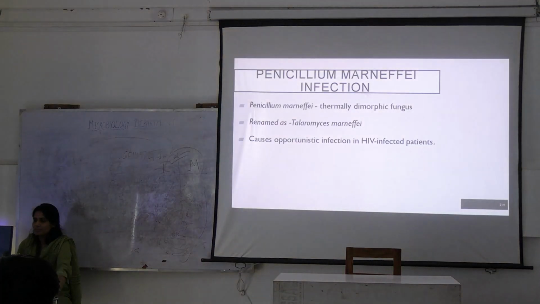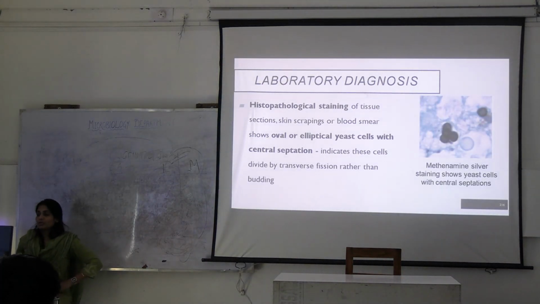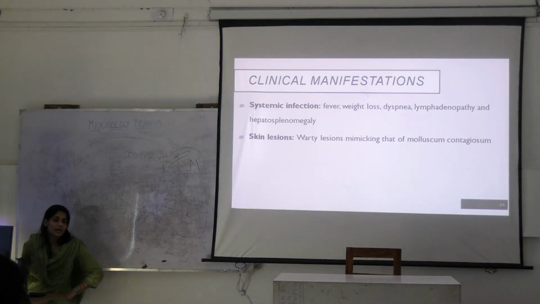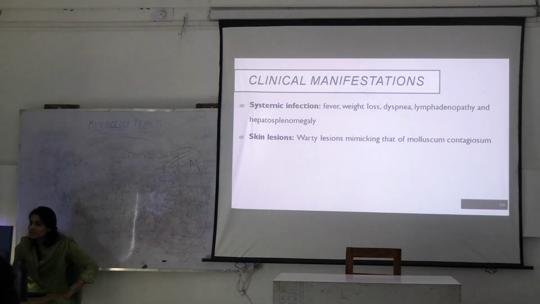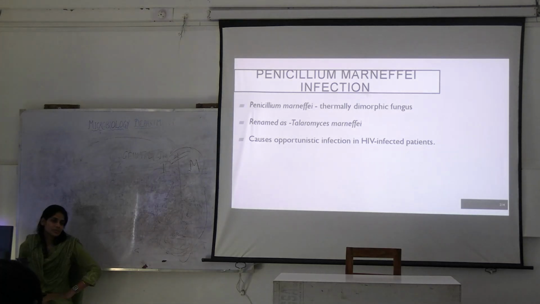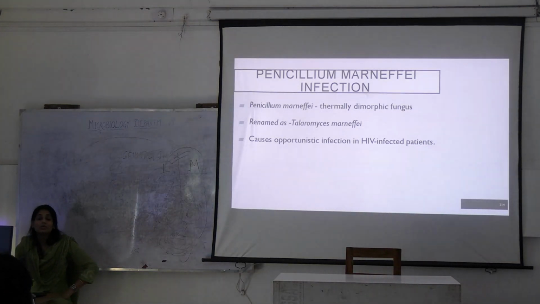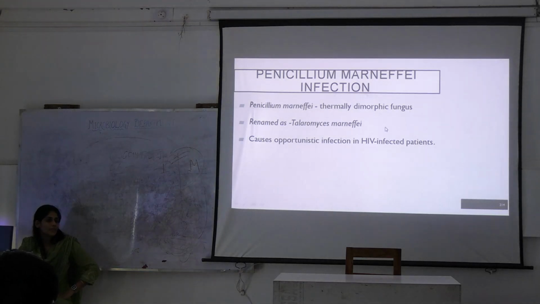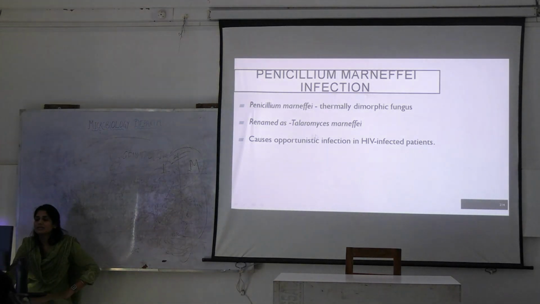Rest remains the same. We are talking about opportunistic infections. You told about Cryptococcus and Candida. We can also say that Penicillium can also take part in these patients, but mostly in the immunocompromised patients. What is the new name for Penicillium marneffei? It is no more known as Penicillium marneffei. You call it Talaromyces marneffei. Okay. This is the newest name.